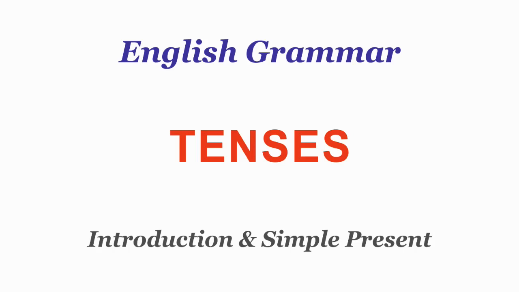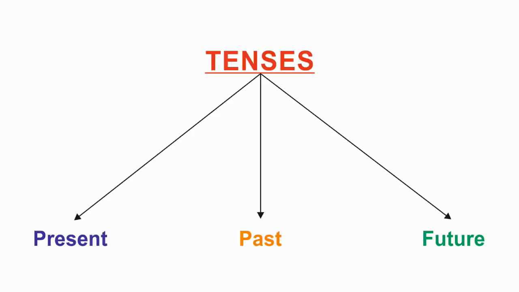Today we are going to learn tenses. Tenses show the time of an action or state of being. Verb tense tells us when an action happens. The ending of the verb is changed or conjugated to show what time it is referring to. There are three main tenses: present, past, and future.